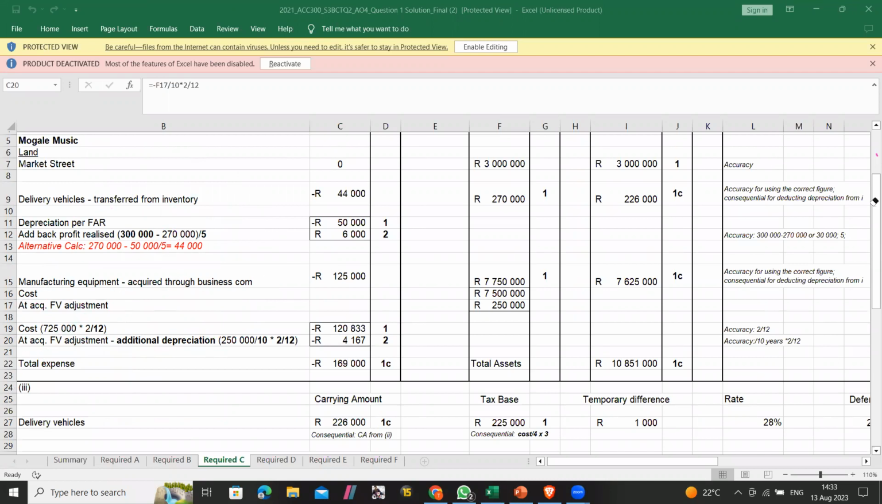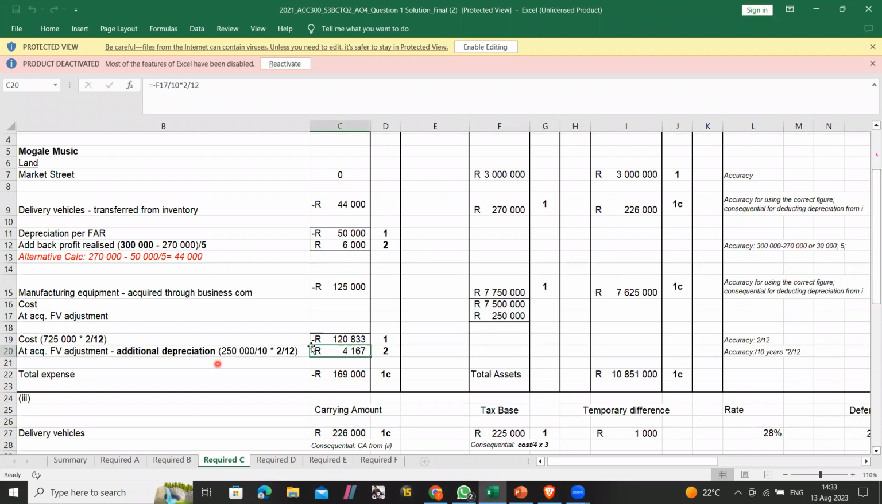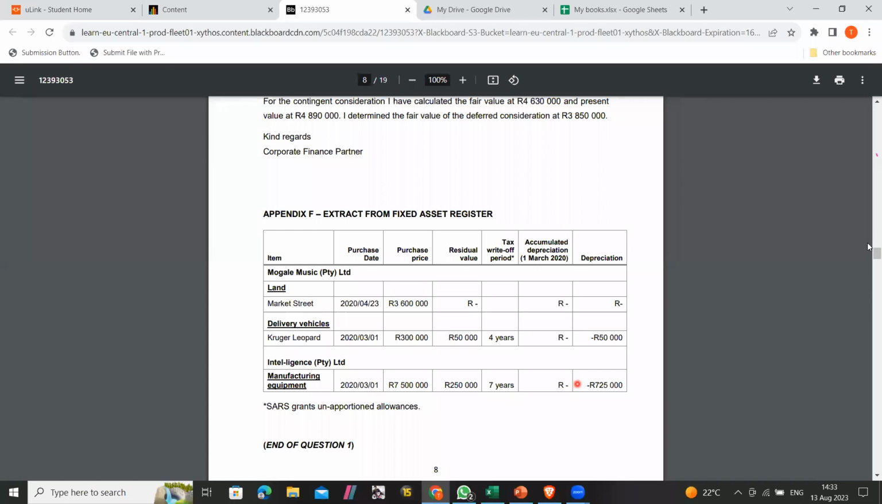The next one says calculate the carrying amount of each of the assets, right? So with land, there was no depreciation. Therefore, the carrying amount remained 3 million. And then for delivery vehicles, we did calculate the depreciation and the carrying amount is this. And then we go to manufacturing equipment. Same thing. Here's the total cost, here's the total depreciation, and then here's the carrying amount, and here are the total assets. Let's look at the next question.